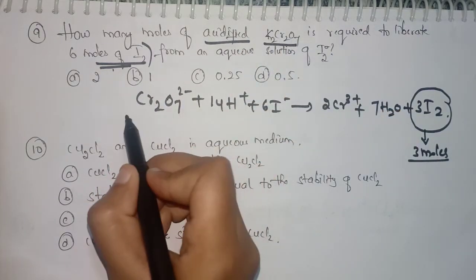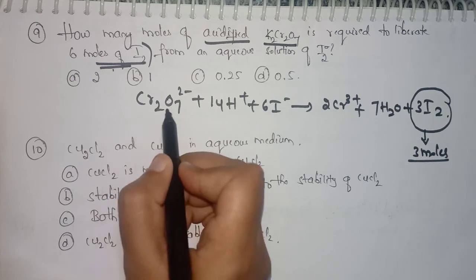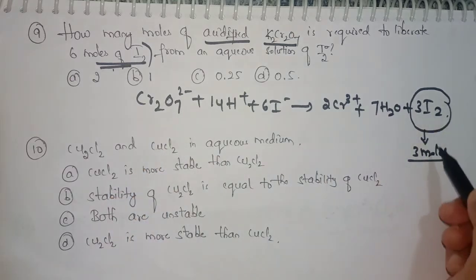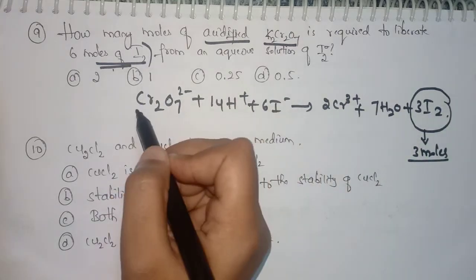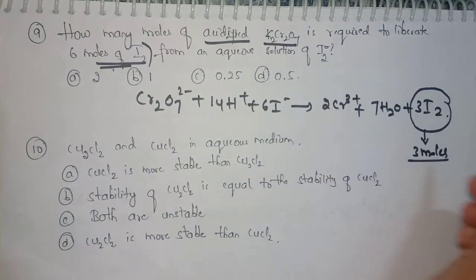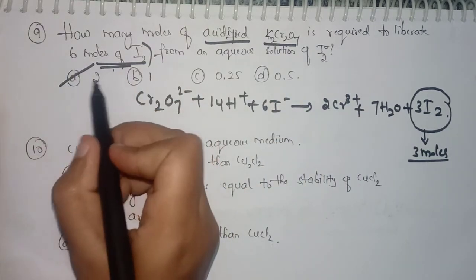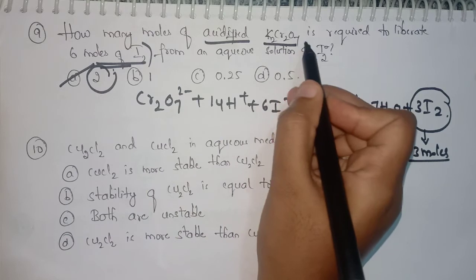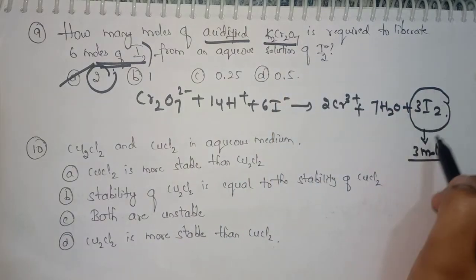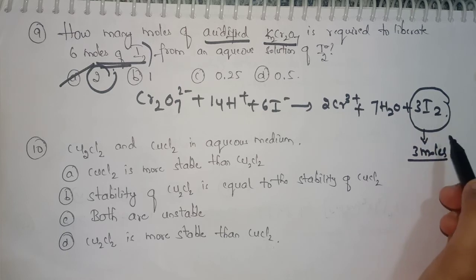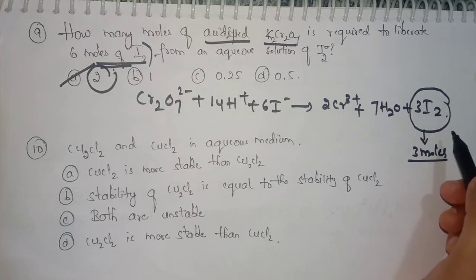We added 1 mole of K2Cr2O7 and got 3 moles of I2. If we add 2 moles of K2Cr2O7, we will get 6 moles of I2. So option A is the correct option. That is, 2 moles of K2Cr2O7 will liberate 6 moles of I2.